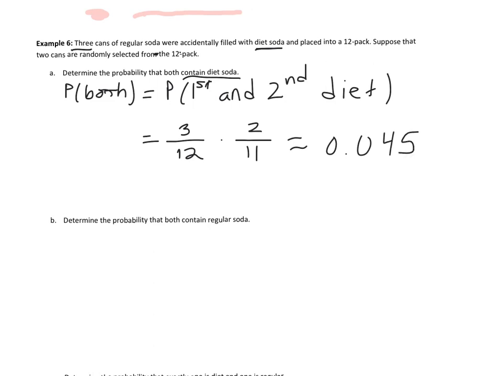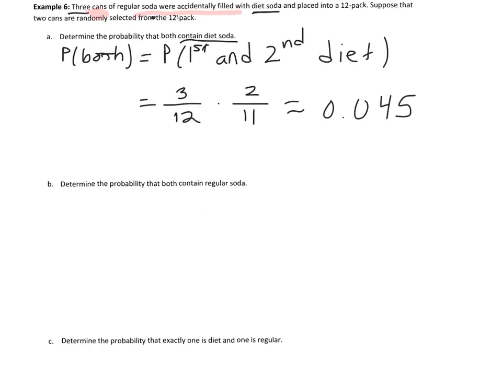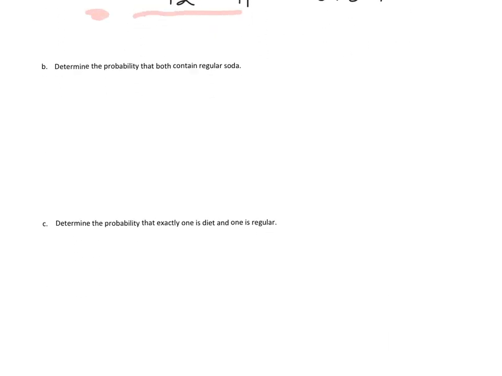All right, part B. Determine the probability that both contain regular soda. So both regular soda means the first is regular soda and the second choice is regular soda. Sampling without replacement, so again, conditional statements.